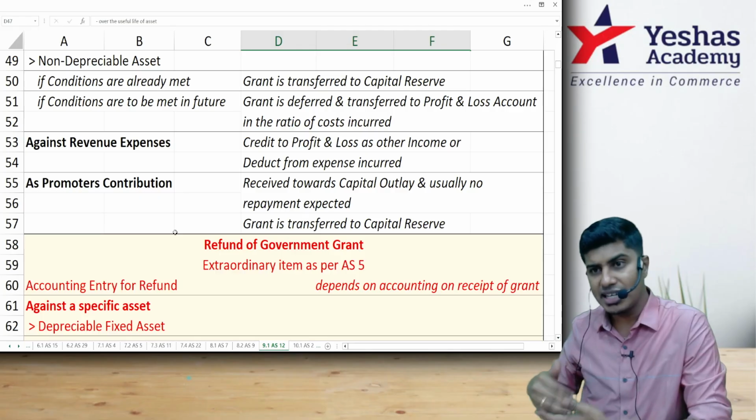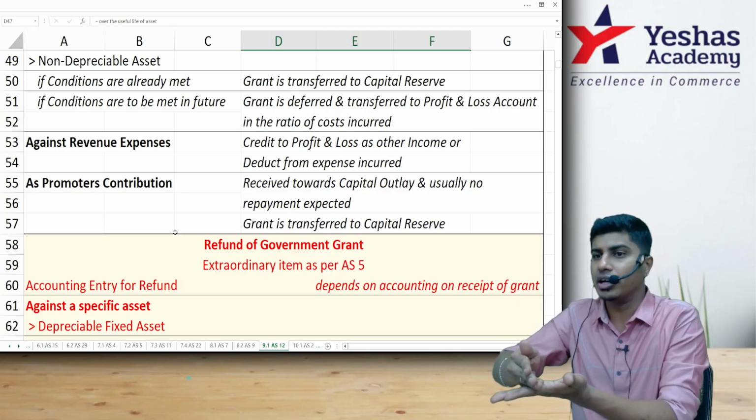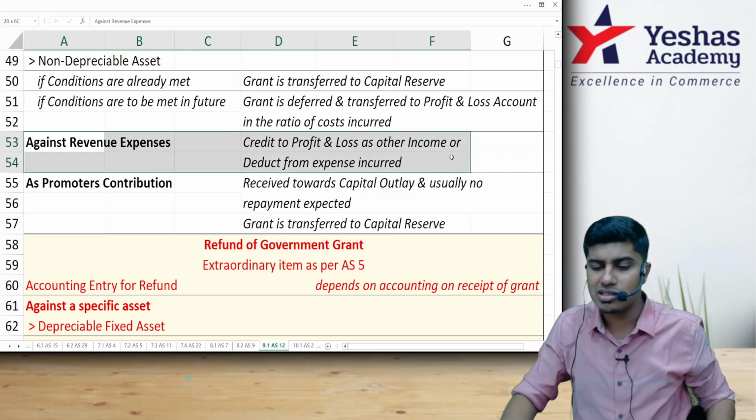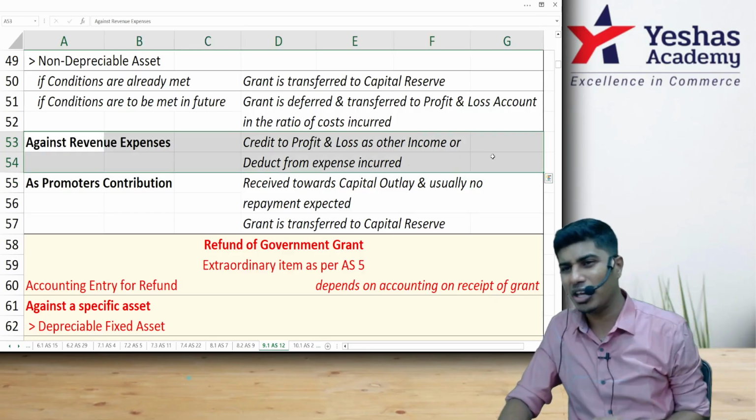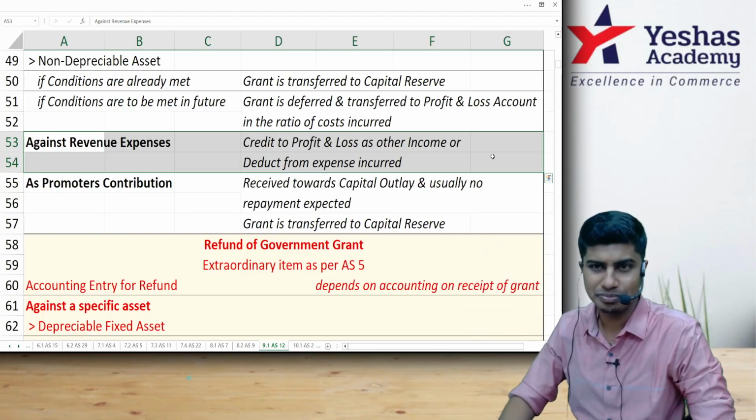It is for a specific purpose. And if the conditions are to be met in the future, as and when you fulfill the condition, that grant will be recognized to P&L. Got that? If it is against a revenue expense, there are two options: either reduce it from the expense, or take that grant straight away to the P&L account credit side as income.